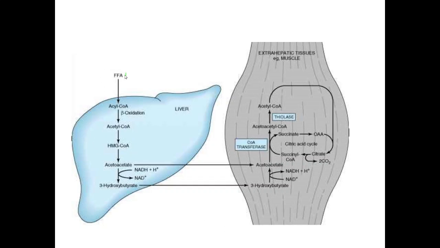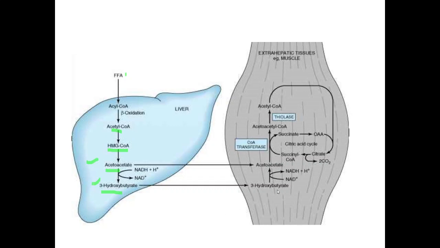So likewise, what happens inside our body? There is a free fatty acid. It undergoes conversion to acyl coenzyme A. Under beta oxidation, it undergoes conversion to acetyl coenzyme A. Then it gets converted into HMG CoA, as we have just seen. Then it gets converted into acetoacetate, which we have also seen, and then it undergoes conversion to 3-hydroxybutyrate. So this is a ketone body. This is a ketone body.